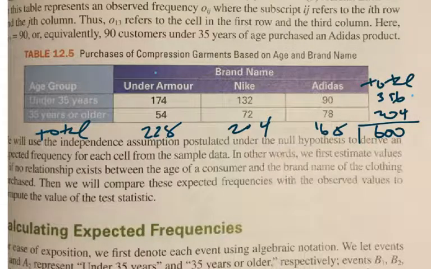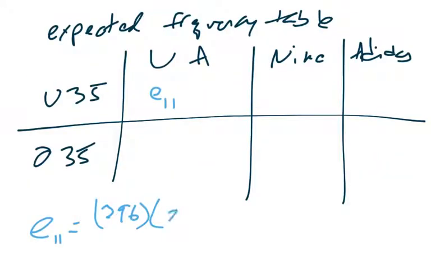So in the Under Armour column, that's 228. And then we divide that value by the total number of people in the sample. In this case, there were 600. If you do all that out, you get 150.48. You would expect about 150 people who are under the age of 35 to purchase Under Armour. That's what you would expect.